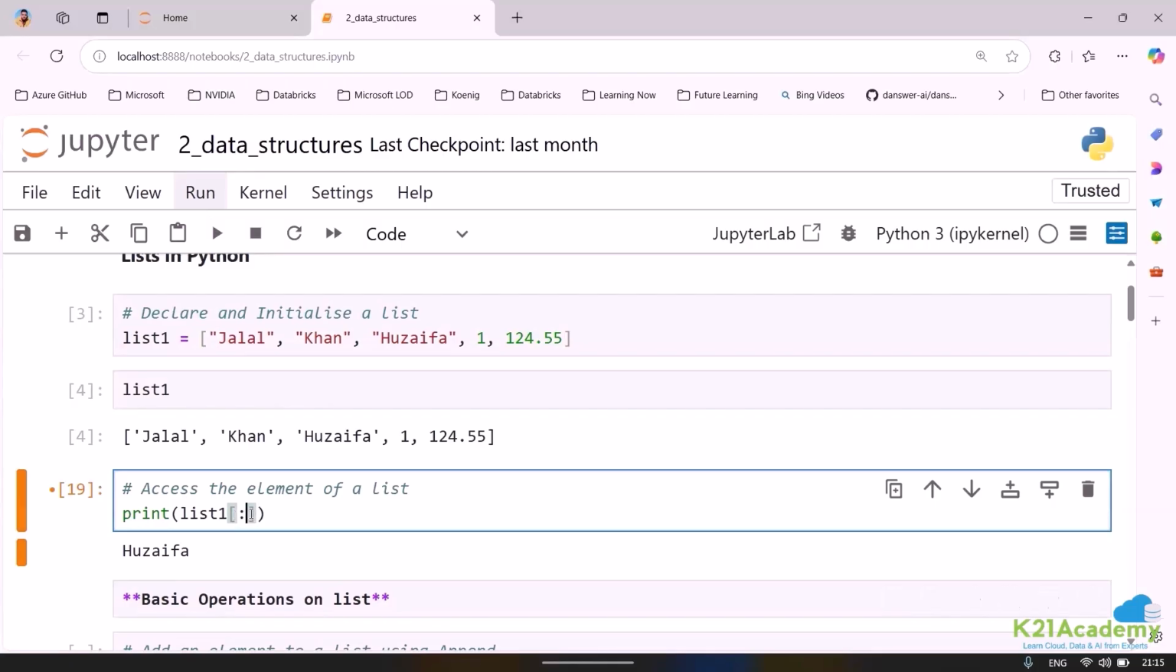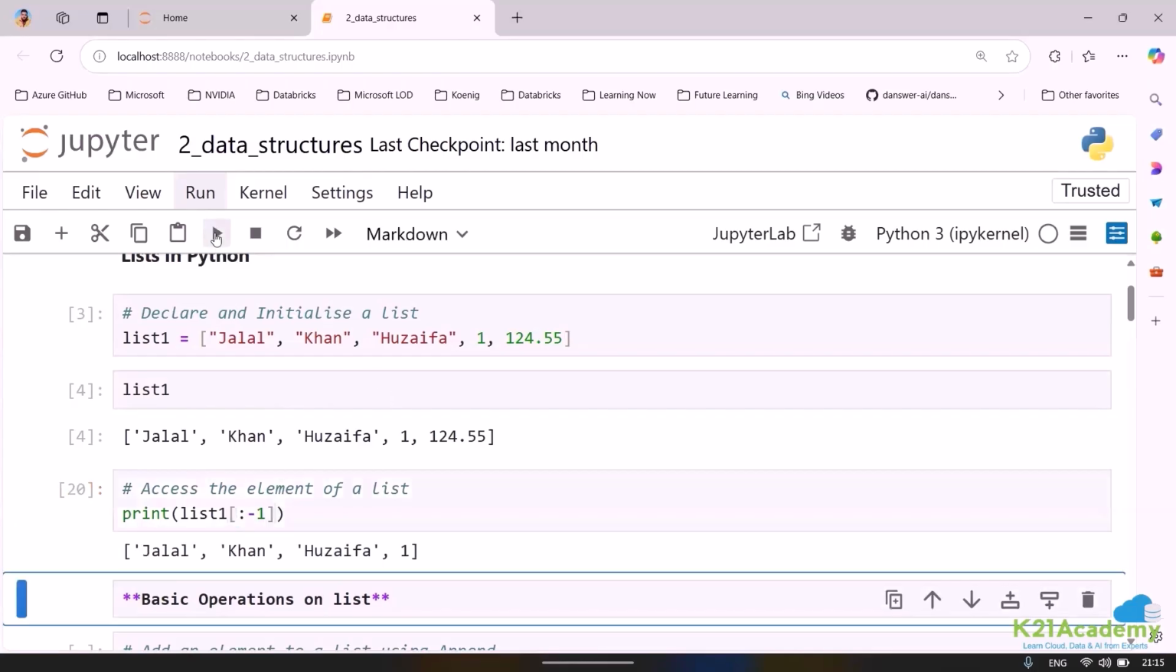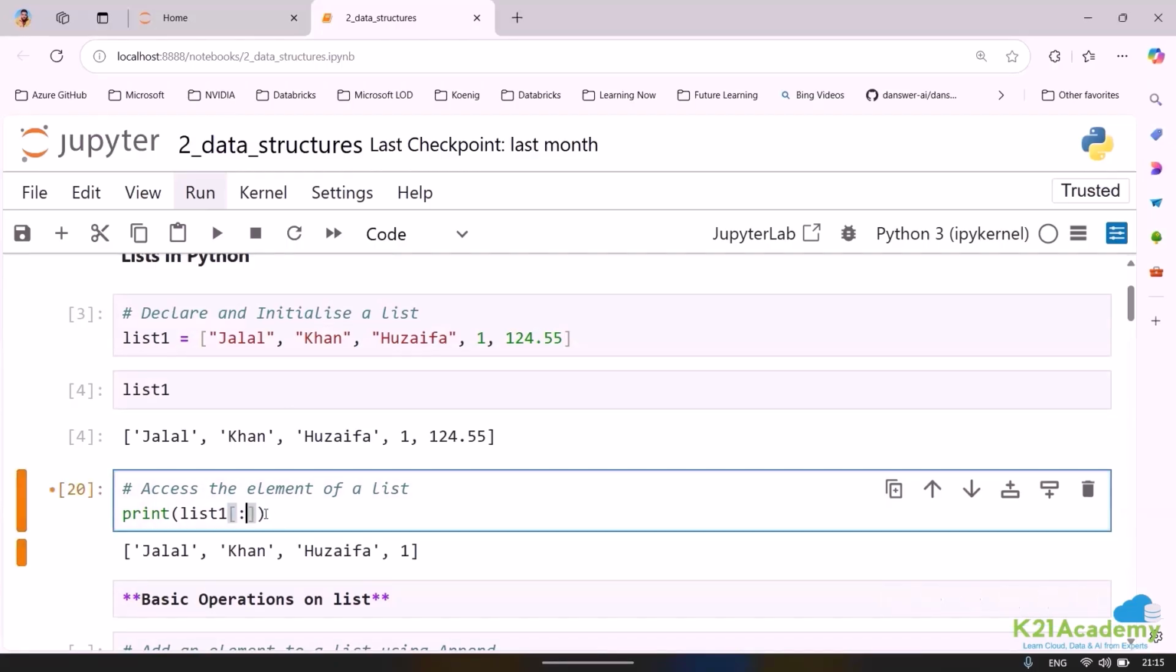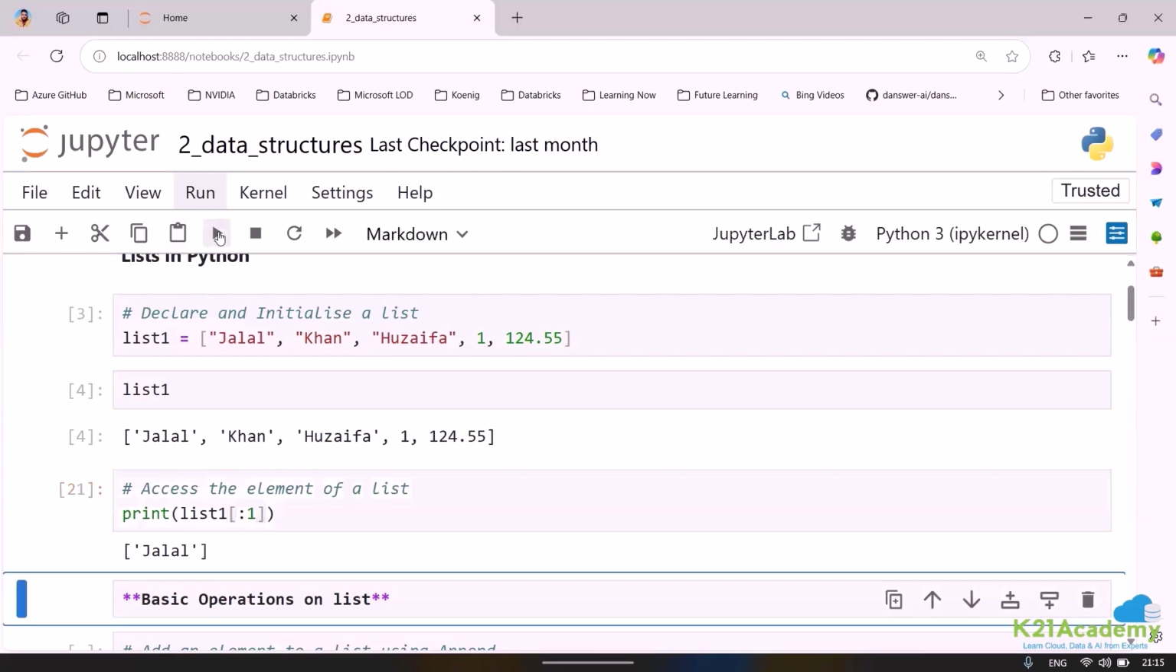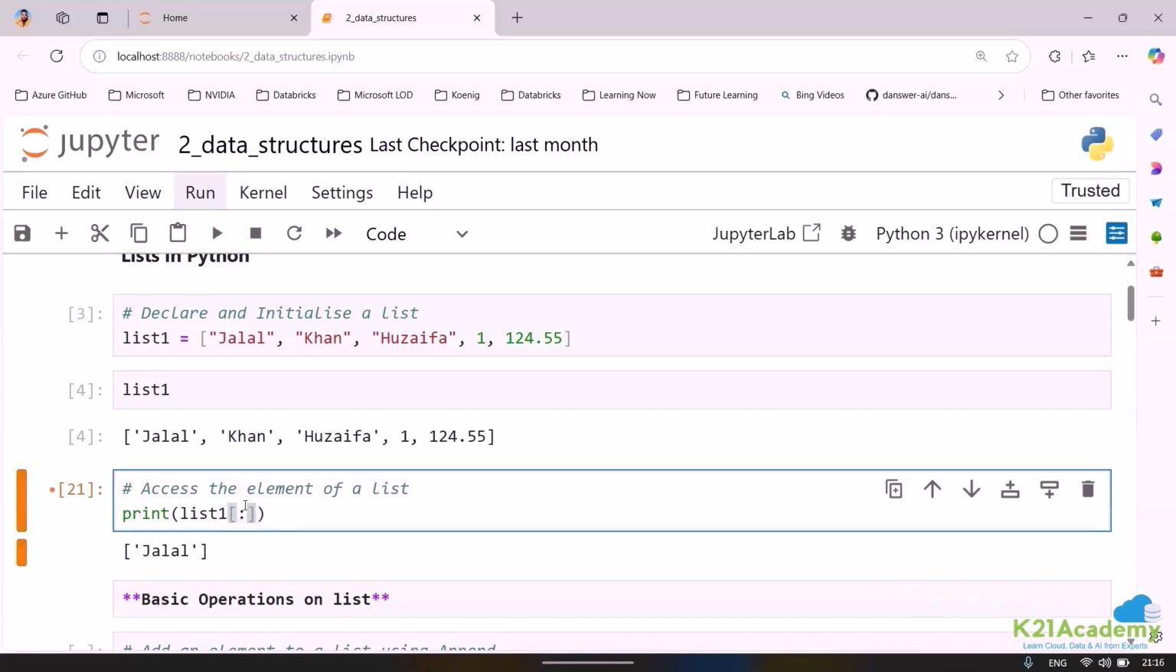Just to keep it simple, when I say minus 1, try to understand it will go till the second last. But if I say 1, it will directly start from the first one. Is it understandable a little bit? If it is a little bit understood, that's okay. That's more than enough as of now.